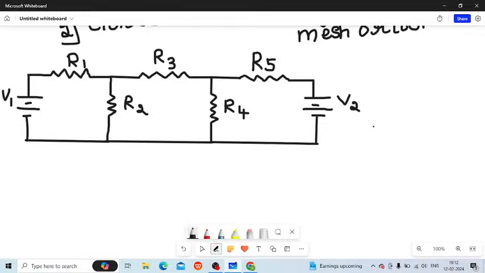I hope you got the very first step, right? You can already have a check that whatever question is given is a planar network only, so you can just write it, but you already know that. And all the nodes of the electrical circuit are named by letters, either capital or small case, and identify the meshes in the circuit.